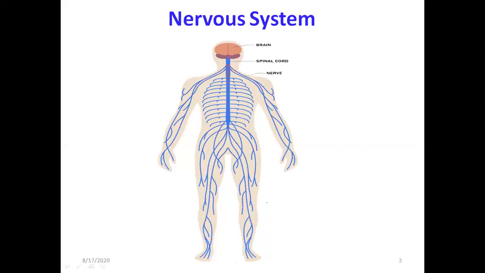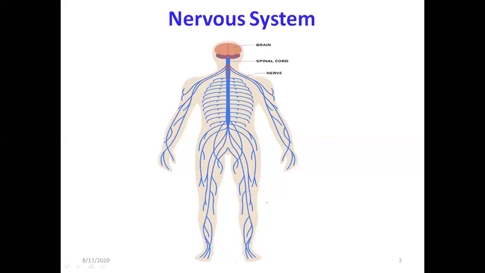And that particular organ to which that information has to be sent, or the particular organ from which a particular information has to come to the brain, that thing is happening with the help of nerves, which are like wires in the computer system, and they are spread in the whole body.